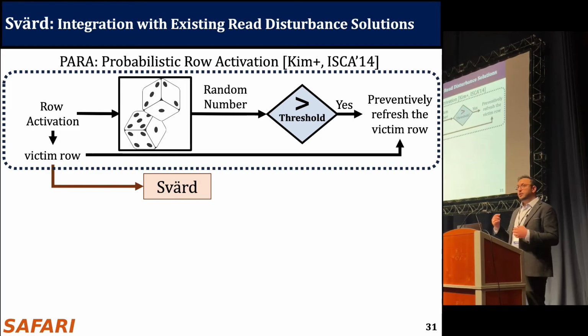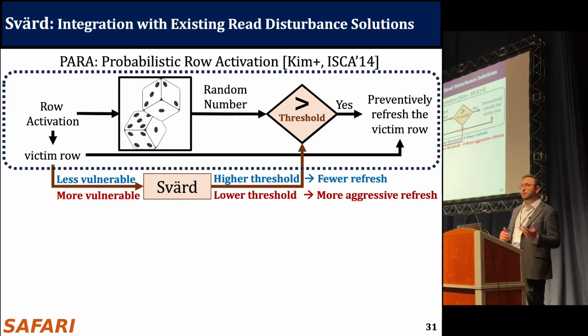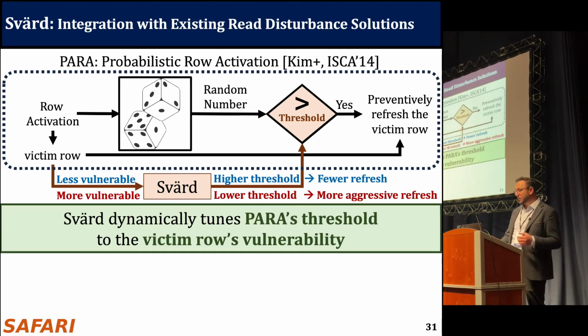And when we integrate with SVART, SVART gets the victim row ID. And it uses the profile from the experimental characterization. And it adjusts, tunes the threshold dynamically based on that. So in a sense, if the victim row is less vulnerable to read disturbance, then SVART applies a higher threshold, and it leads to fewer preventive refresh operations. And the opposite is also correct. If the victim row is more vulnerable, then the threshold gets reduced, and then the preventive refreshes will be performed more aggressively. So this way, SVART dynamically tunes PARA's threshold to the victim row's vulnerability.